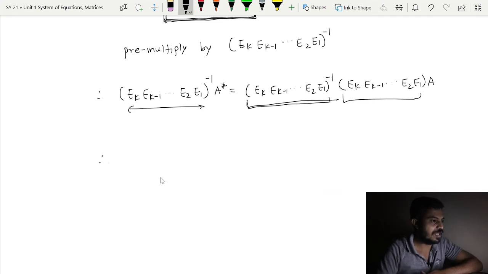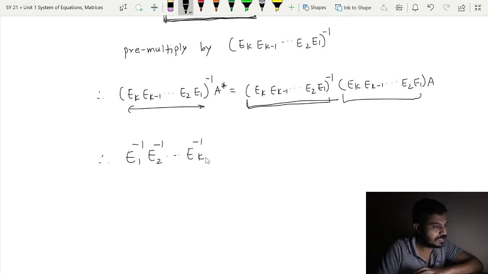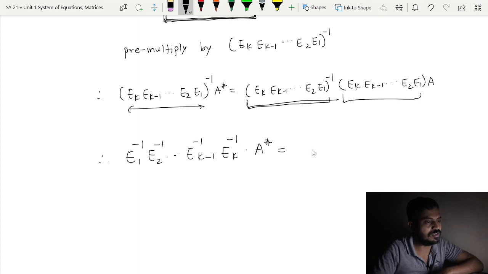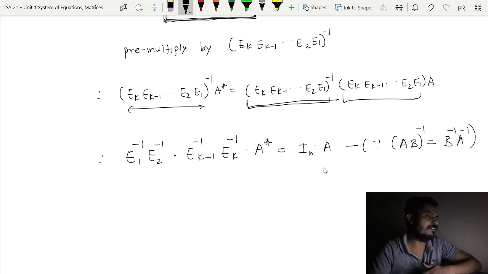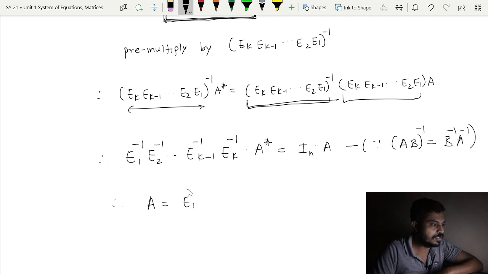So, over here I will have E1 inverse, then E2 inverse, this will be continued, Ek minus 1 inverse and Ek inverse multiplied by A star will be equal to In multiplied by A. The reason is since AB inverse is equal to B inverse A inverse, this property we have used, and therefore, we have expressed A, which is equal to E1 inverse, E2 inverse and so on, Ek minus 1 inverse, Ek inverse and A star.